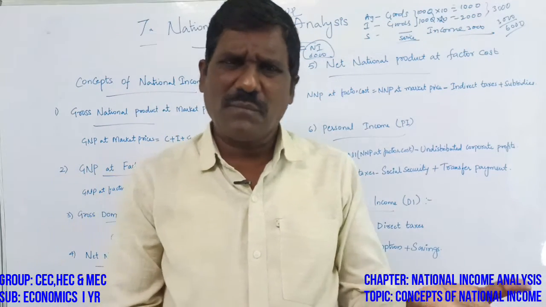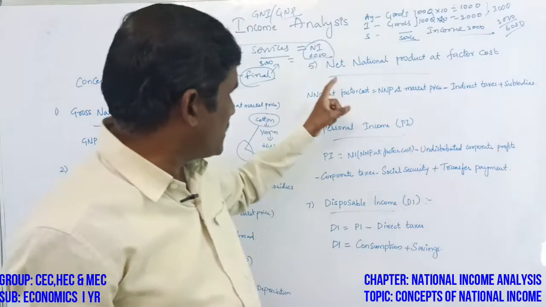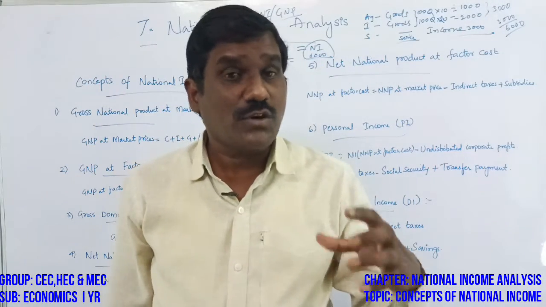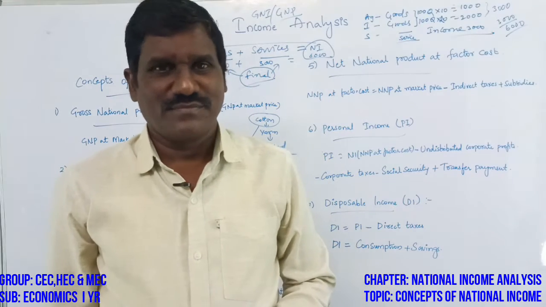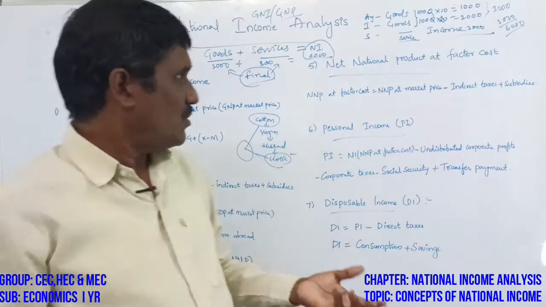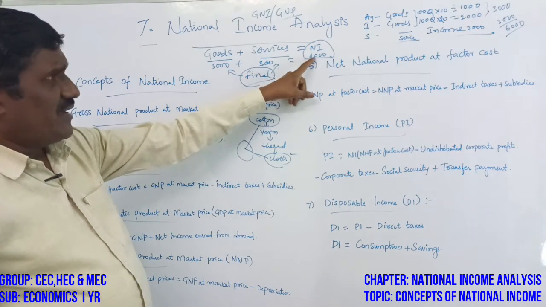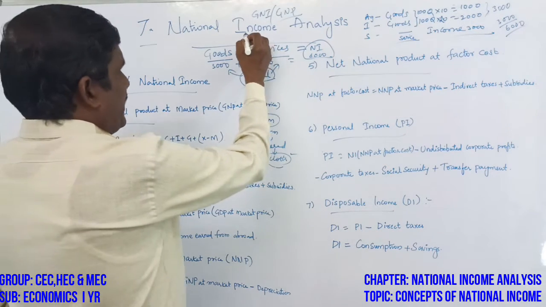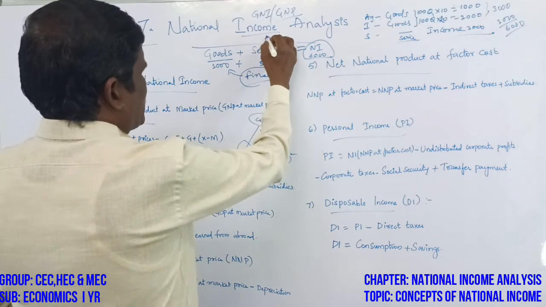Suppose 6,000 is the production produced by the total population of the country during a particular year. So it is the definition of national income, nothing but the national product.